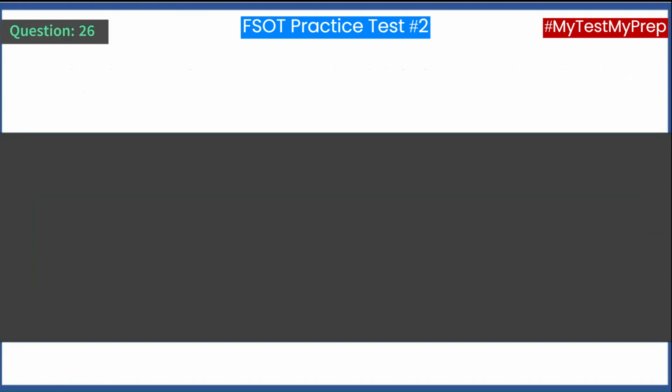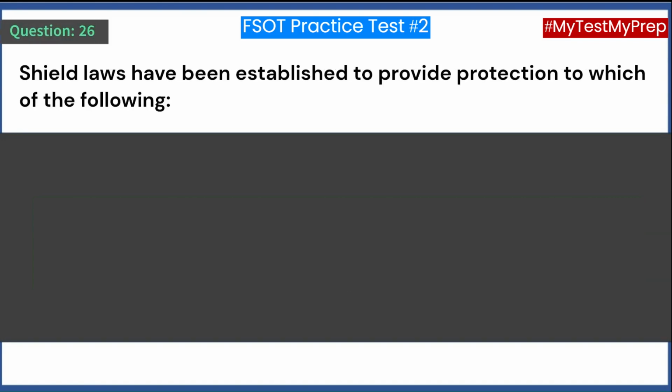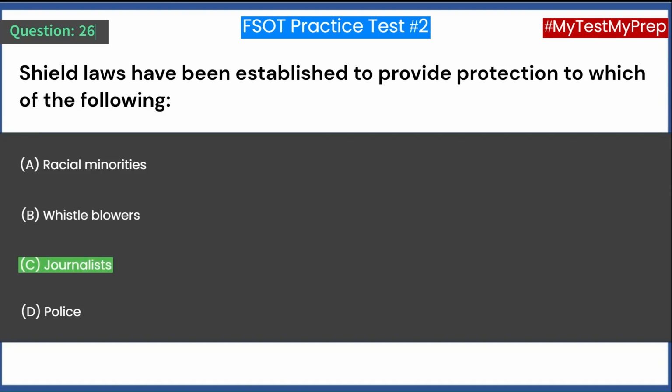Question 26. Shield laws have been established to provide protection to which of the following? A. Racial minorities, B. Whistleblowers, C. Journalists, D. Police. Answer C. Journalists.